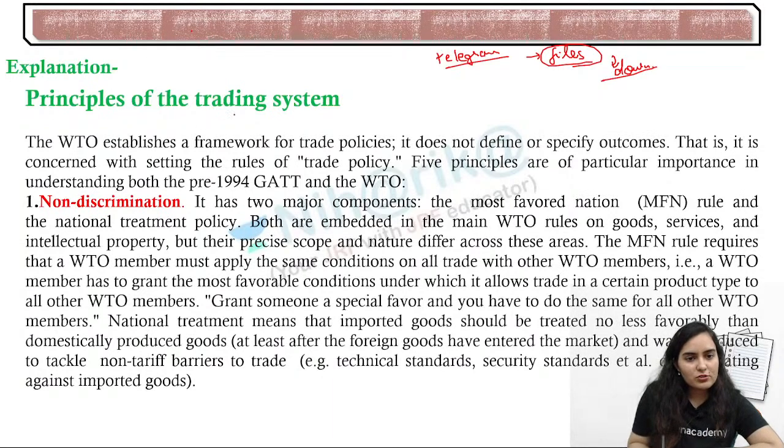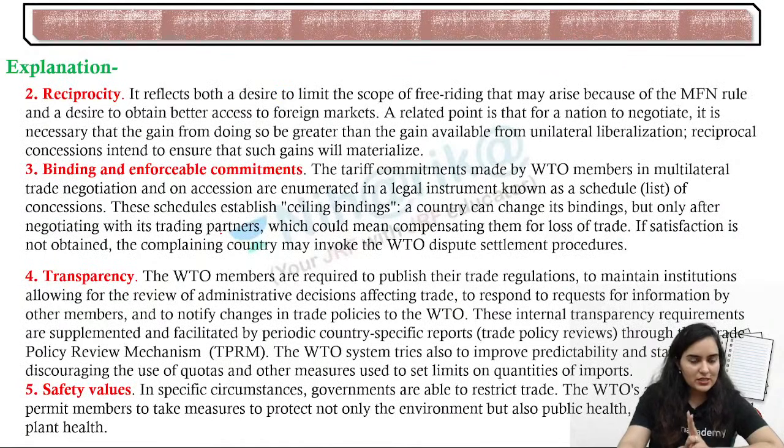Now, the principles of the trading system: non-discrimination should be there. The two major components are MFN, most favored nation, which we have read, and the national treatment policy, where no discrimination should be there. Second is reciprocity, and third is binding and enforcement commitments. Fourth is transparency, and fifth is safety rules. So you can read all the data. TRIMS and TRIPS, you have done TRIPS, so this will be from that also.